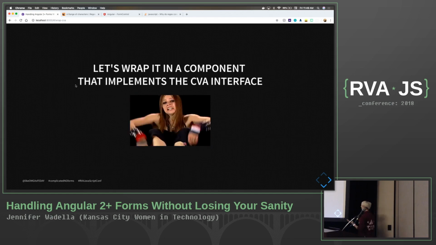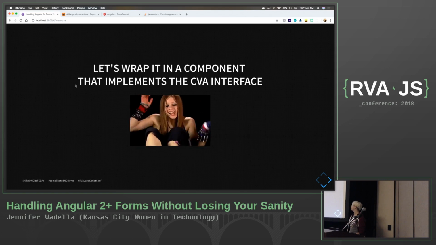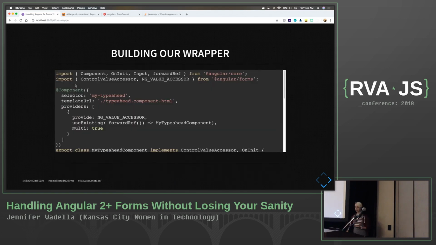We're going to wrap our component in the control value accessor, CVA, I cannot talk right now, interface, and it's going to solve all our problems. So let's go ahead and start building our wrapper. If you've ever done any custom directive building or your own form elements, it's very much the same idea going on here.